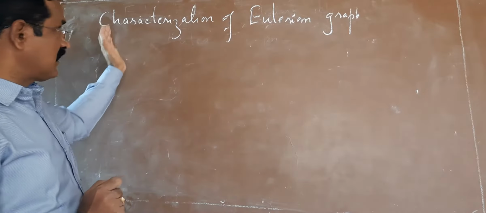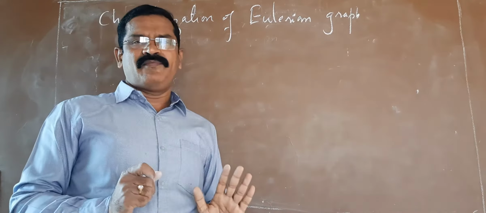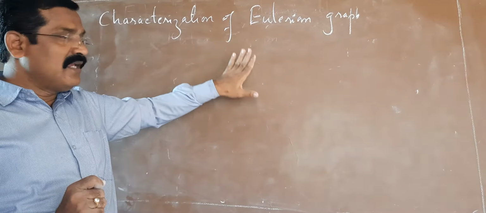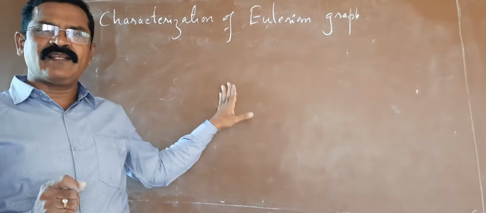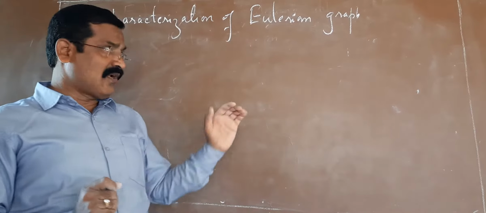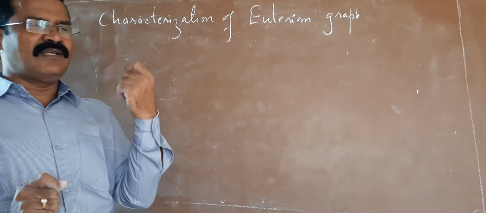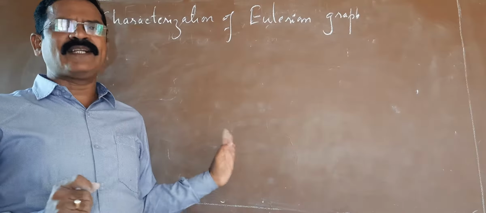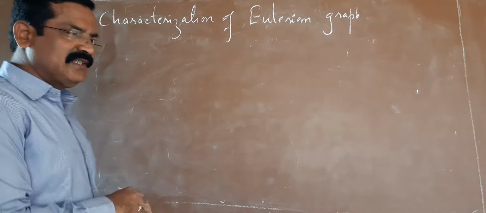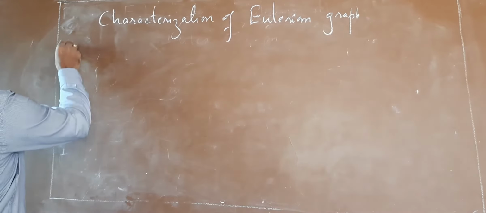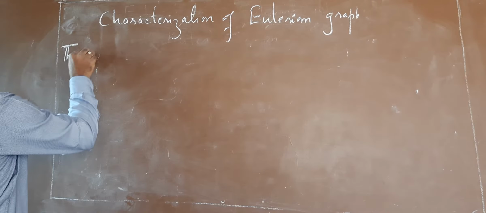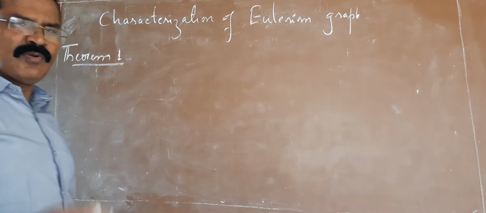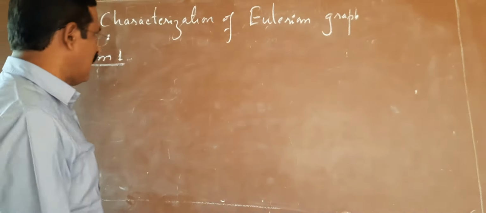Today we are going to discuss the characterization of Eulerian graph. That is, if I consider any graph, you must be able to say whether that graph is an Eulerian graph or not. Already in the previous class we have discussed one important idea, that is every Eulerian graph is connected. So it should be a connected graph first of all. Let me consider the characterization of an Eulerian graph as a theorem. So this is the first characterization. We have got one more characterization that we will discuss in the next class.